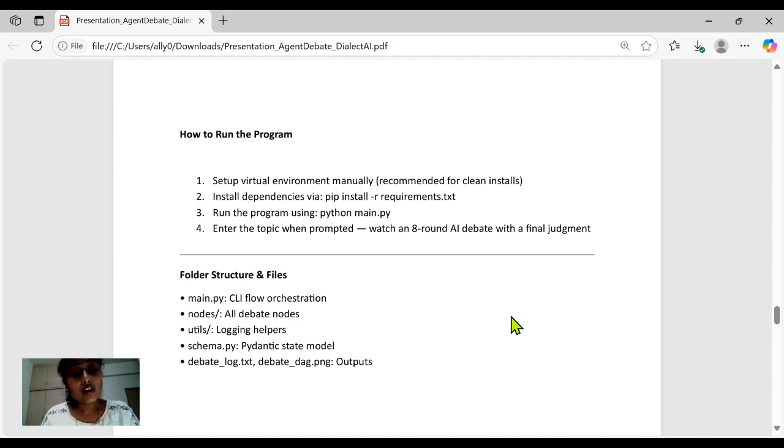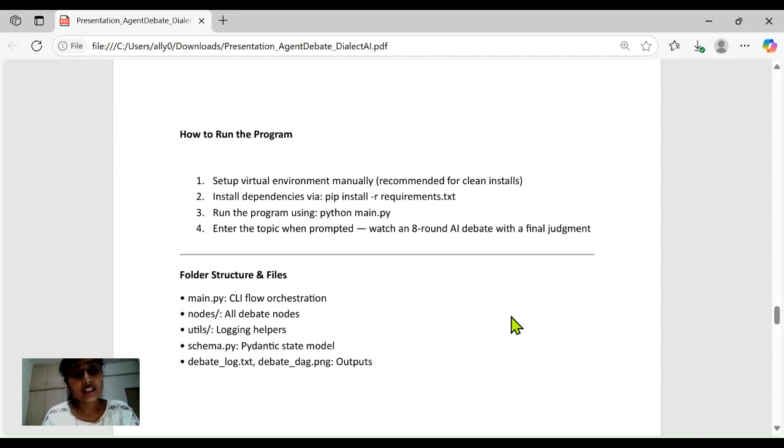The system will alternate turns between agent A, which is the scientist that I have chosen, and agent B, the philosopher. It will maintain isolated memory for each agent, enforce valid turns, and avoid duplicate logic. It will log every transition, memory state, and final outcome, and display a structured verdict from the judge node.